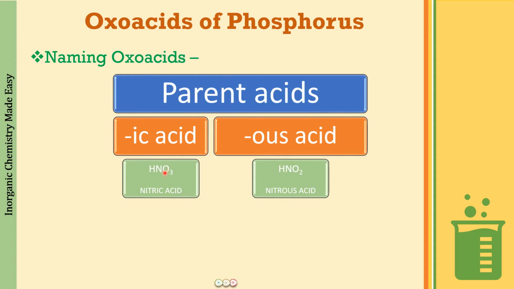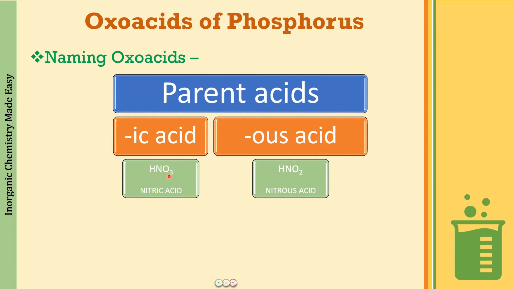For example, we have HNO3 called nitric acid and HNO2 called nitrous acid. So this is the ic acid of nitrogen and this is the us acid of nitrogen. In both the acids, you can see that we have hydrogen, nitrogen and oxygen, so naming them differently was required.